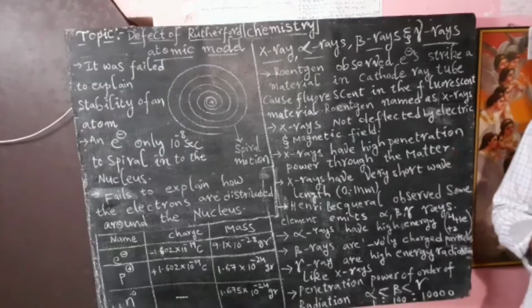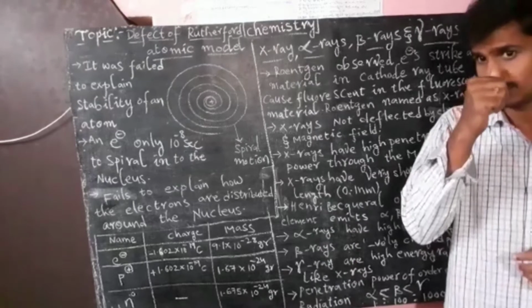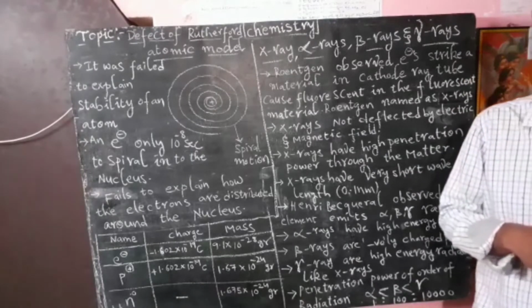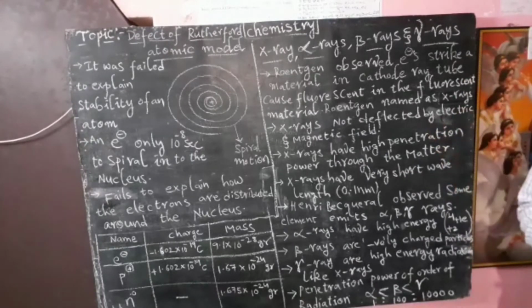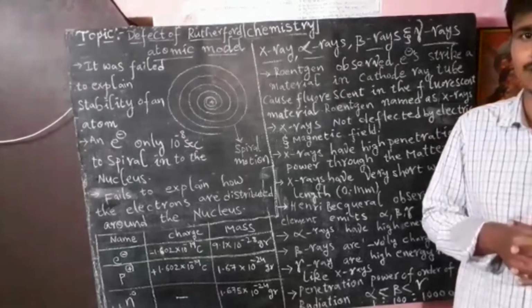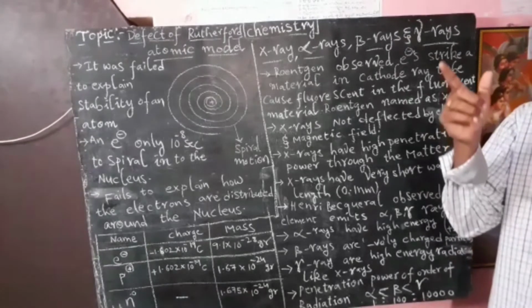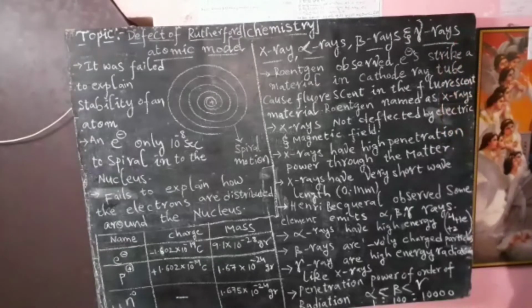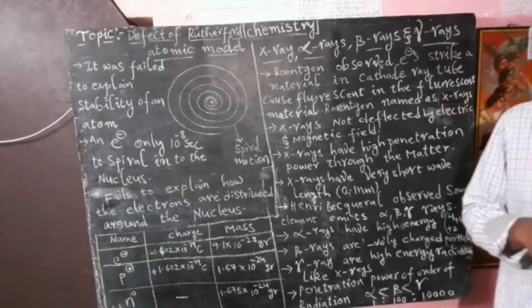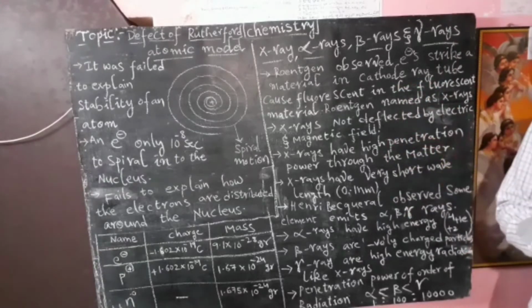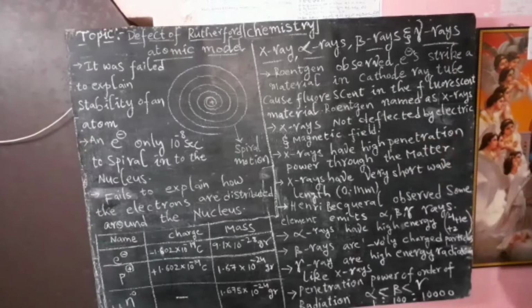Fluorescent material means that any radiation, for example more than the visible region or less than the visible region, we can observe by a fluorescent material. So X-ray fluorescence was observed by a fluorescent material in the electric discharge tube by Röntgen. He did not know the name of those rays, so he simply assigned the name X-rays.